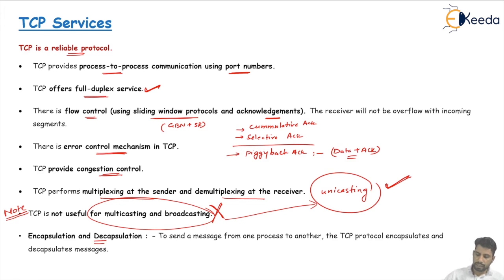At the receiver side, decapsulation will take place. If you do not know about encapsulation and decapsulation, please go to chapter number 2, network models, and you will find the complete detailed topic of encapsulation and decapsulation.